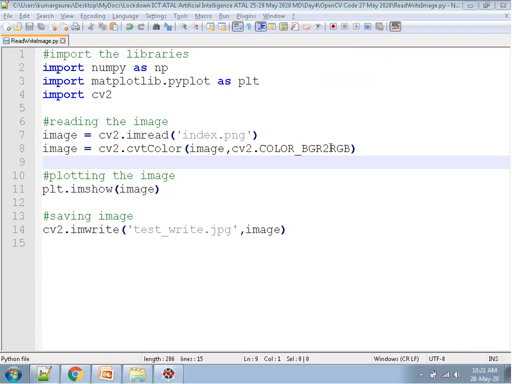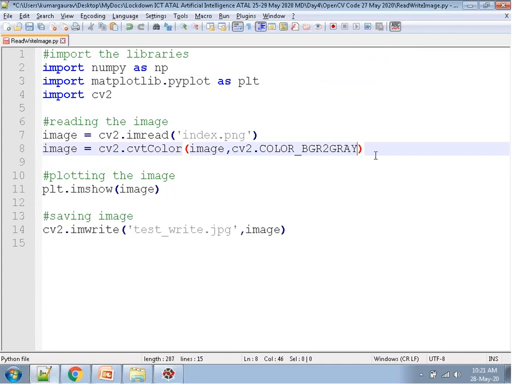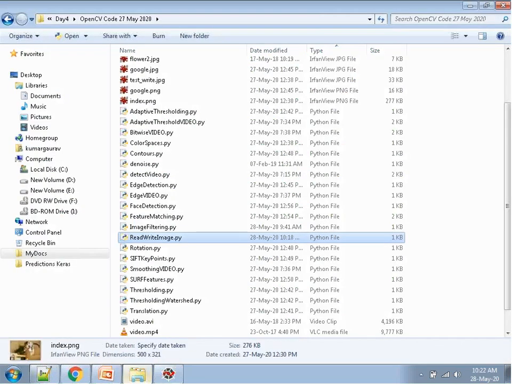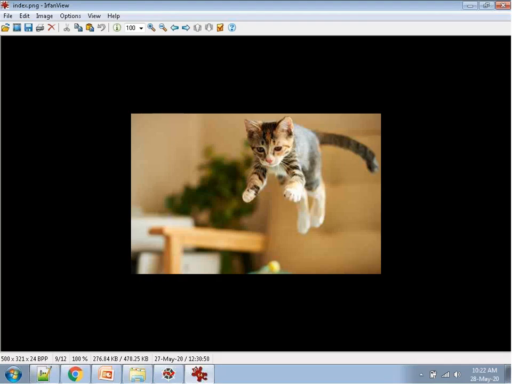Suppose I want to convert this image to grayscale, then I will write here BGR2GRAY. Now, I am converting this particular image. First of all, I will show that image. This is the image that I want to convert.